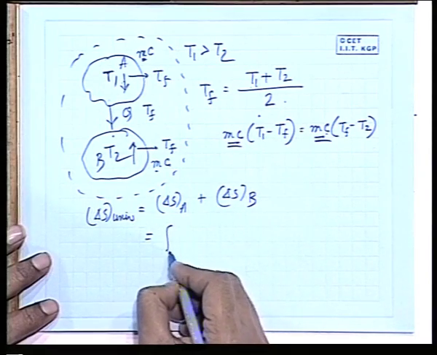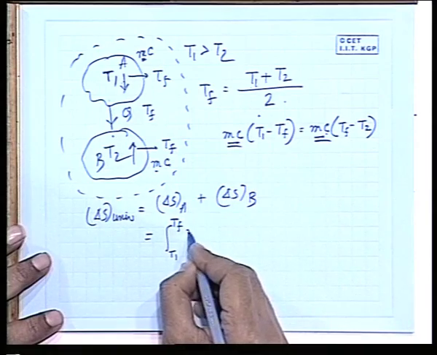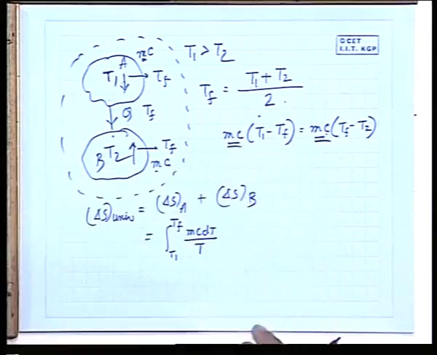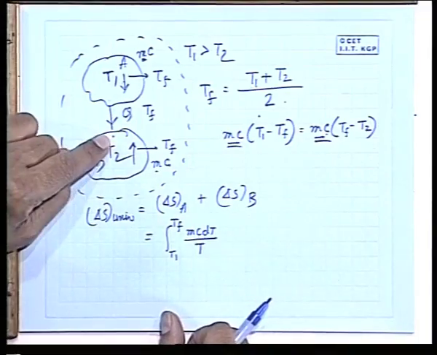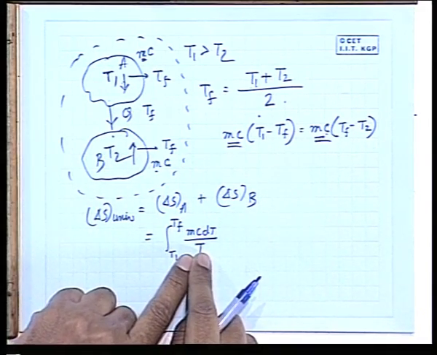Integral from T1 to Tf, how to write delta Q? mc dT by T. Now here is the concept. While doing problems, I can get all the problems 100% correct, do well in the exam, get marks. But after completing the exam and getting an excellent grade, the confusion comes to me: but this is an irreversible heat transfer. Then how do I write this as a change in entropy?